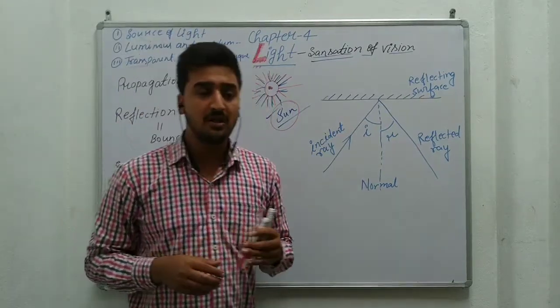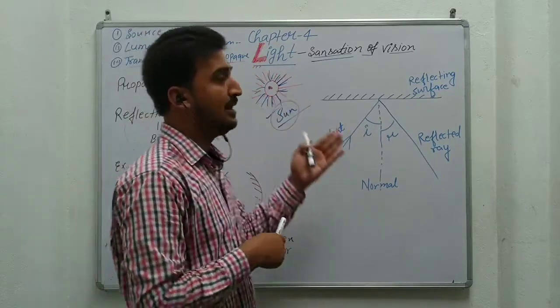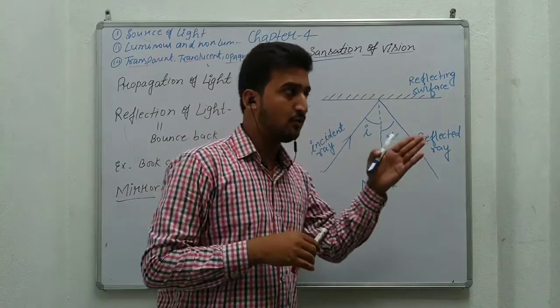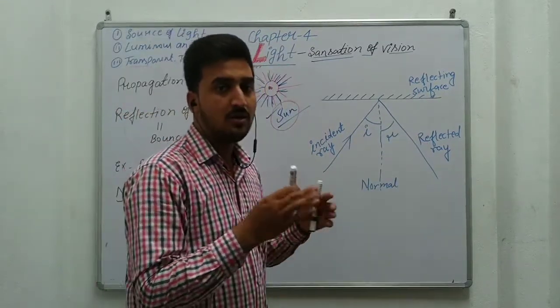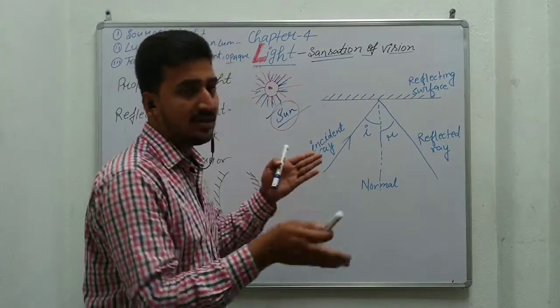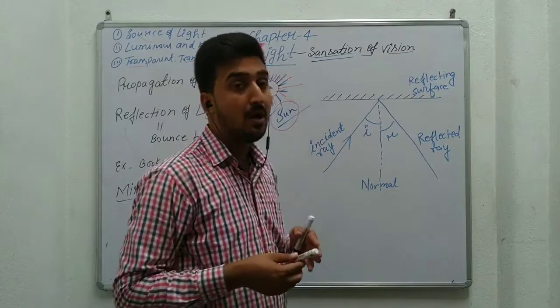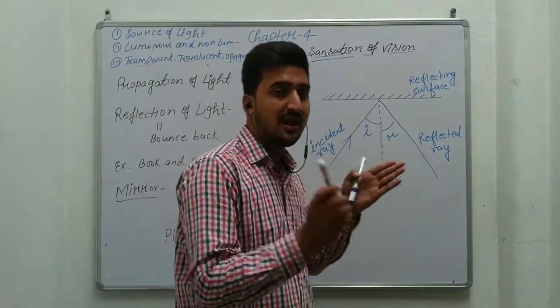Translucent objects partially allow light to pass from one medium to another, like window glasses and office glasses, which partially allow light to pass from one side to another.